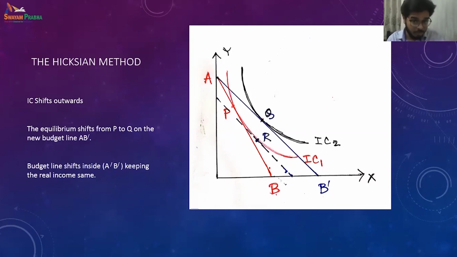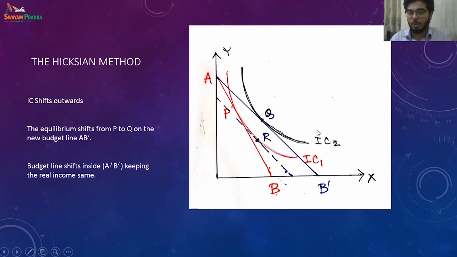They are now getting more, and the satisfaction is higher. So now the new equilibrium point shifts from point P to point Q, right? First it shifted from AB to AB prime, and then the equilibrium shifts from P to Q, IC1 to IC2.